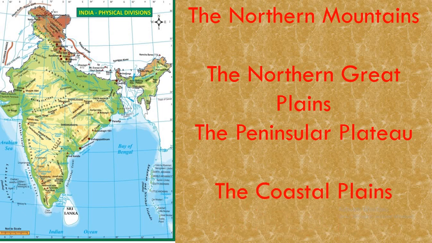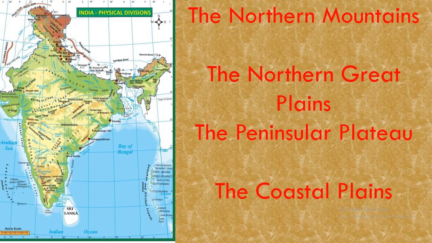The fourth one is coastal plain. Coastal plains lie on either side. We have the Arabian Sea, Bay of Bengal and Indian Ocean, isn't it? So apart from this peninsular plateau, this yellow shade, on the left and right you have green shades that will be called coastal plains. What do you mean by beach? Apart from the river, it is touched by sea water, isn't it? So that area is called coastal plain.